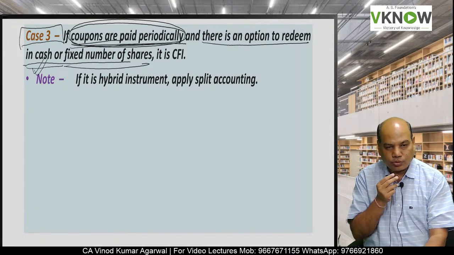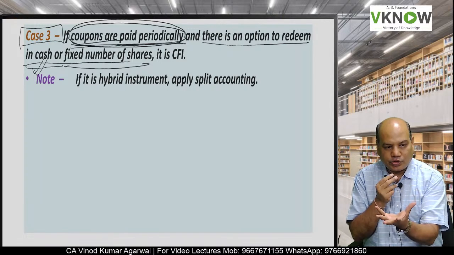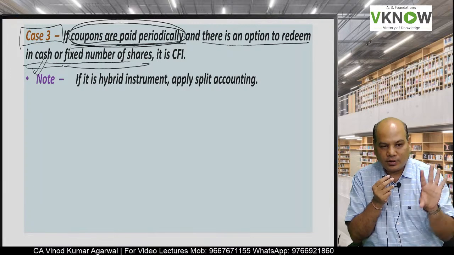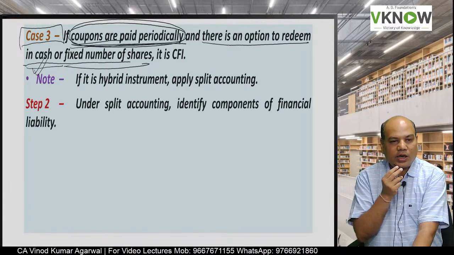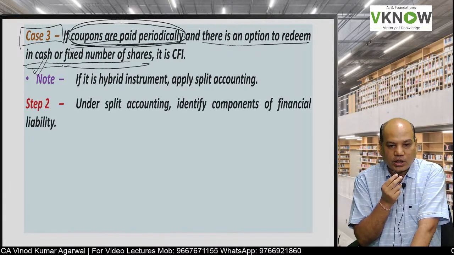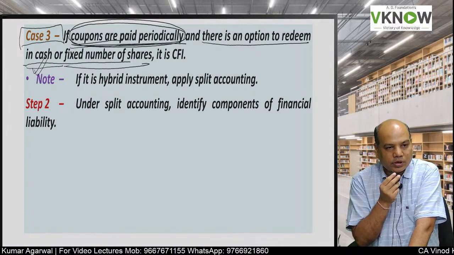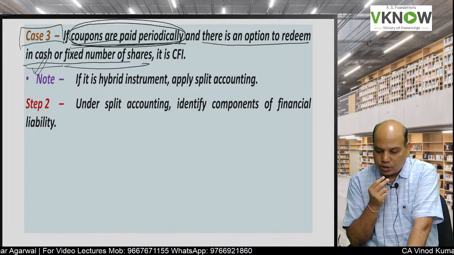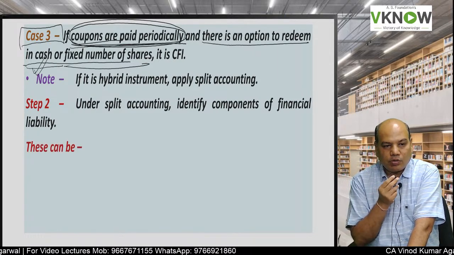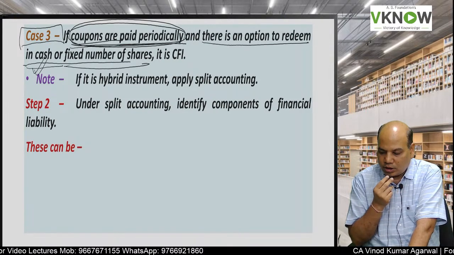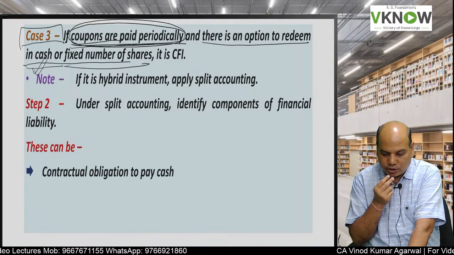Because now it is a hybrid instrument, a compound instrument, I have to split the liability portion and the equity portion, because the accounting treatment of the liability portion is different from that of the equity portion. So we'll now have to identify how much is the liability component and how much is the equity component.